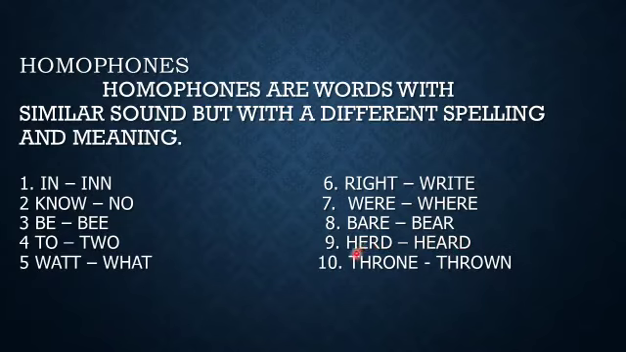Herd. This is a herd of animals, a herd of sheep. That is a group. Here, heard means I heard the news, hearing. Throne. Here, this is the seat of the king, and this is the past participle of throw, T-H-R-O-W. Throw, throne, through, throne.